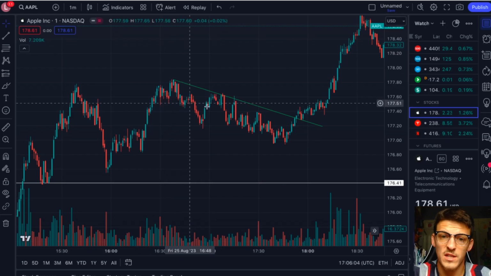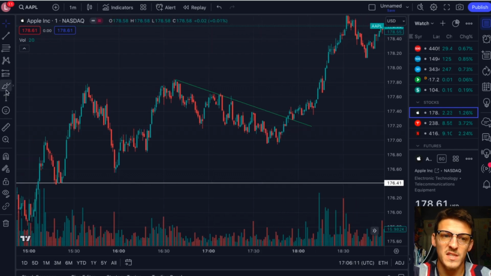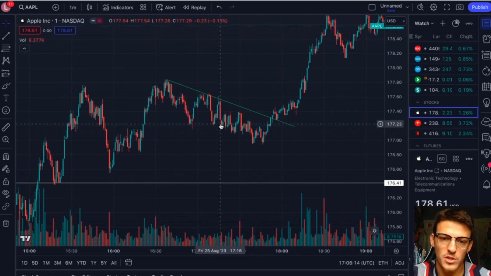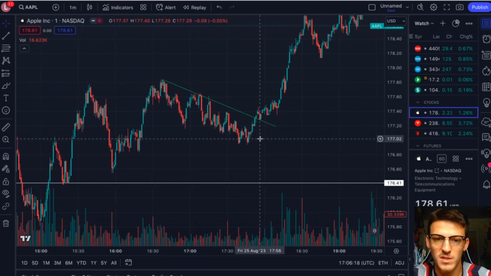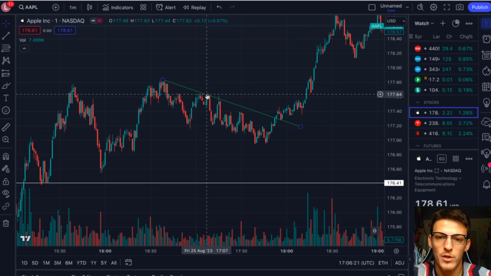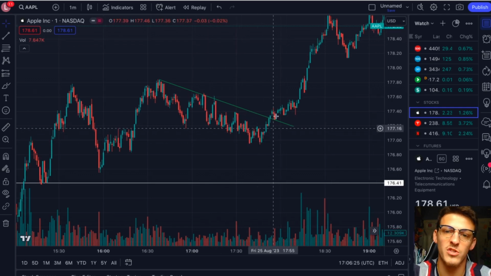let's say we don't see this happening, right? This is intraday. We're trading Apple. We're on the 1 minute candles right now. You see this descending parallel channel. Don't worry if it's bullish. Don't worry if it's bearish. Usually a descending channel is bullish and you get a breakout to the upside. However, if you bought back here, you may have just lost a bunch of money down here and maybe hit your stop loss, so on and so forth.